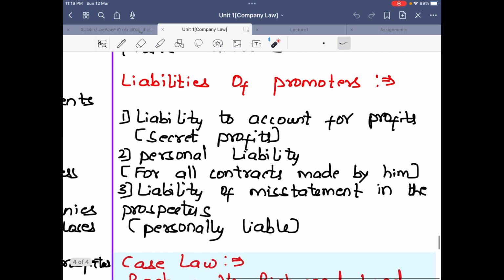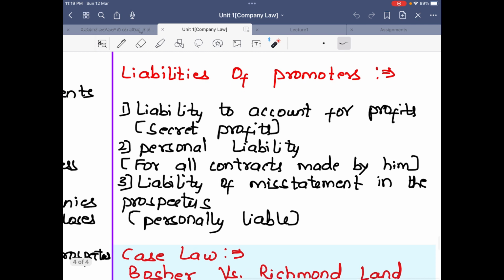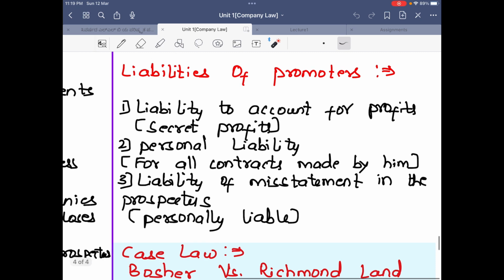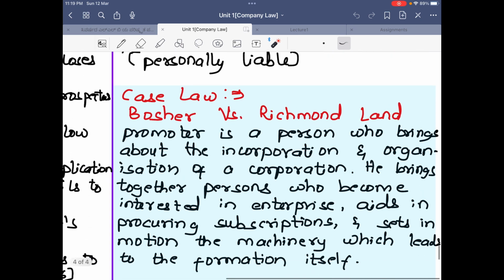Liabilities of a promoter. So what are the liabilities of a promoter? Liability to account for profits. If he is making any secret profit, then he has to take personal liability for that. Then, personal liability for all contracts made by him. Any contract a promoter makes, he is personally liable for it. Liability for misstatement in the prospectus. If any misstatement in the prospectus is made, then the promoter is personally held liable. So these are the duties and liabilities of a promoter.